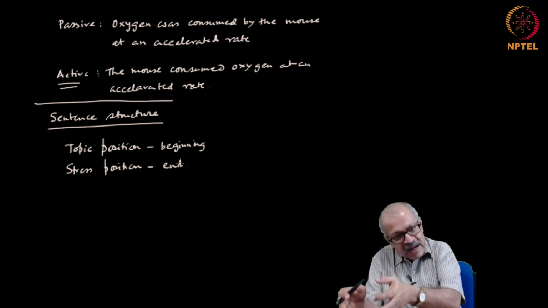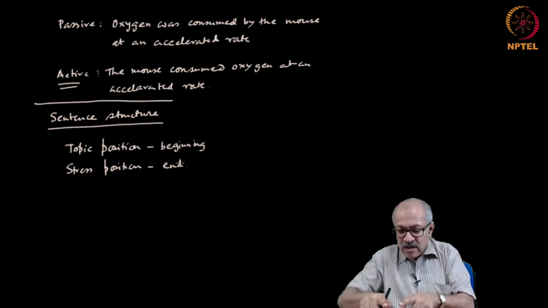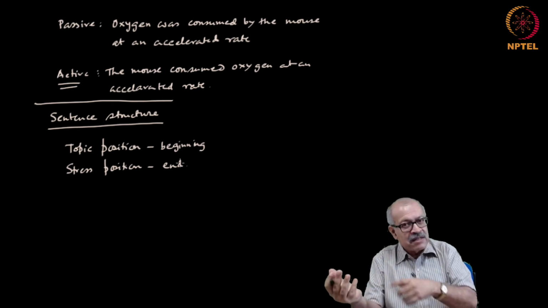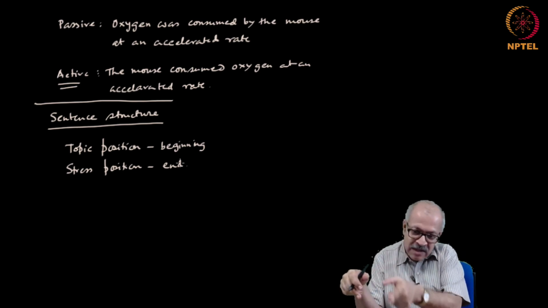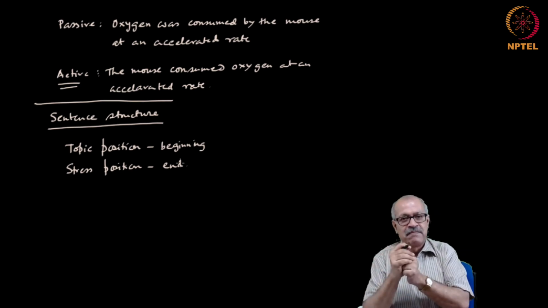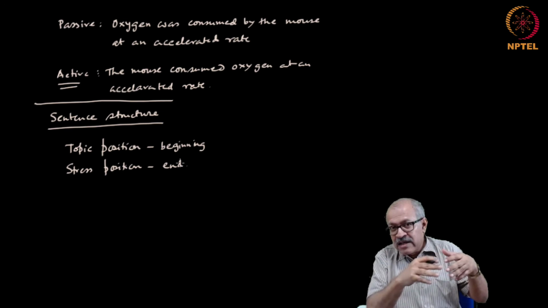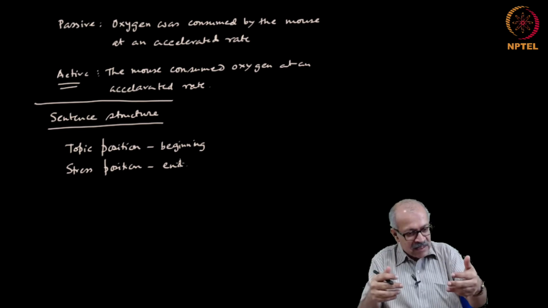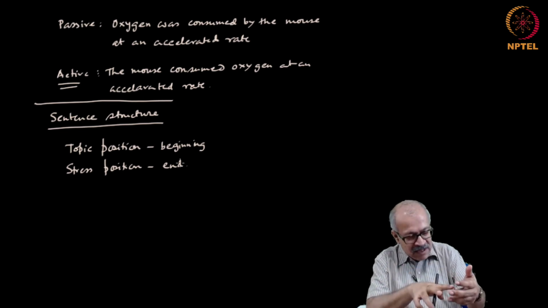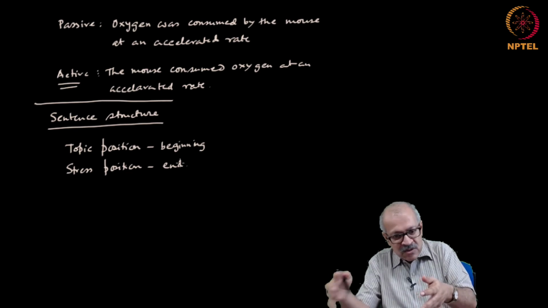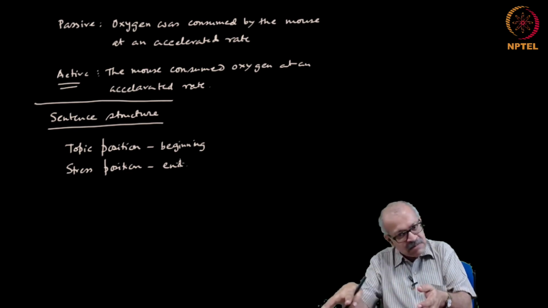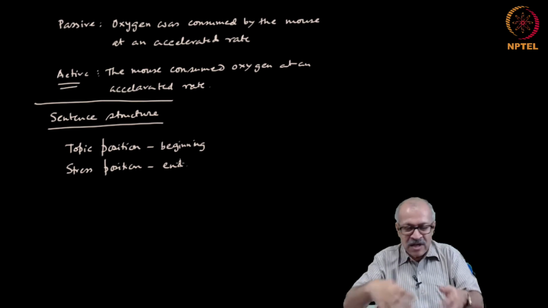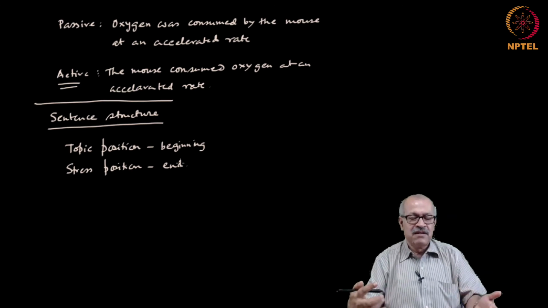You put that at the end of the sentence, so that when the reader goes to the next sentence, the mind automatically expects the next sentence's topic to be what the earlier sentence ended with, the stressed part. And that way a narrative can be engaging. You put one sentence with something in the stress position, the next sentence elaborates on that. That comes to the topic position, and then something else is stressed, the next sentence gets that as a topic position, and so on and so forth. That becomes an easy paragraph to read.